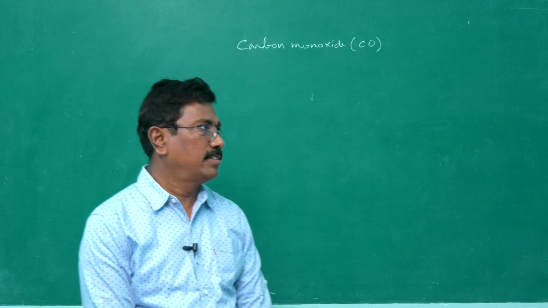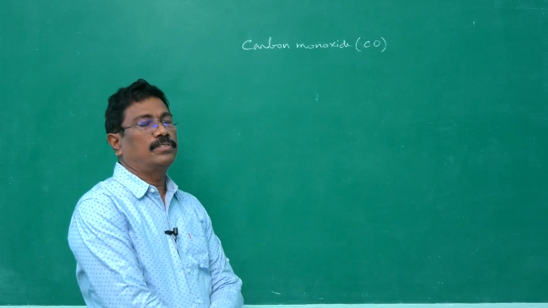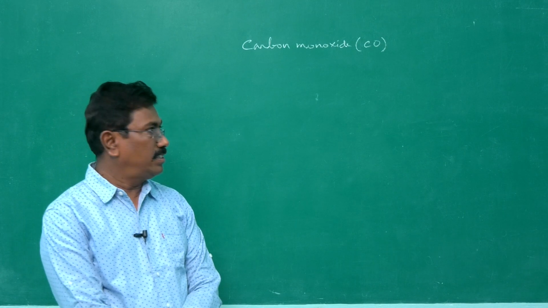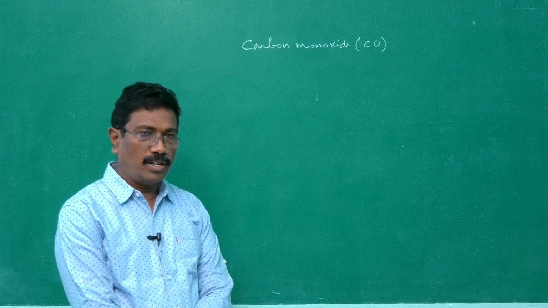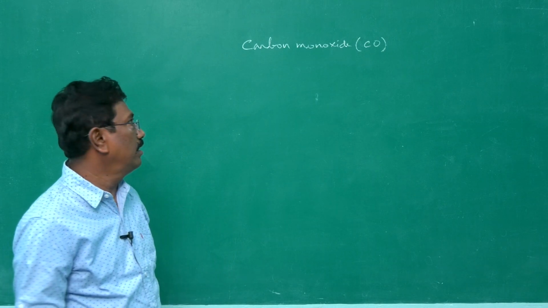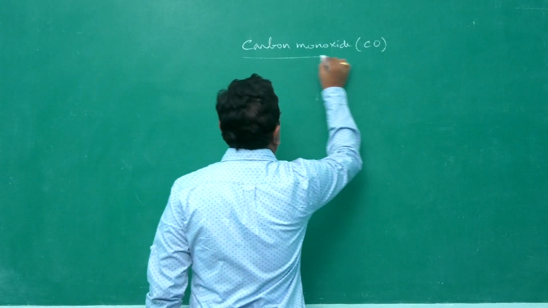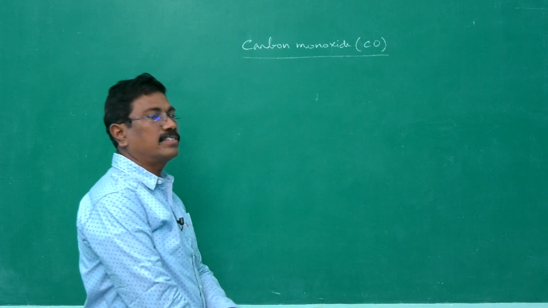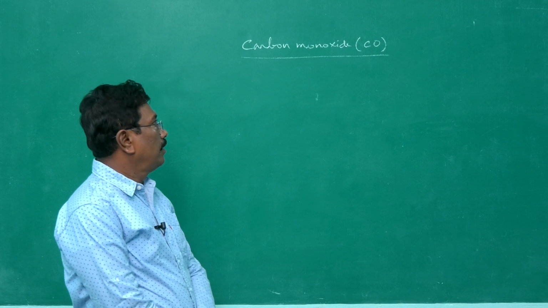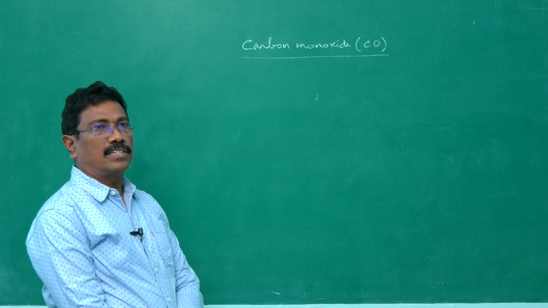Dear students, today we are going to study about the carbon compound, carbon monoxide, which is a colorless, odorless, and poisonous gas, slightly soluble in water. Just like carbon dioxide, it is also colorless, but it is poisonous. How to prepare this carbon monoxide?